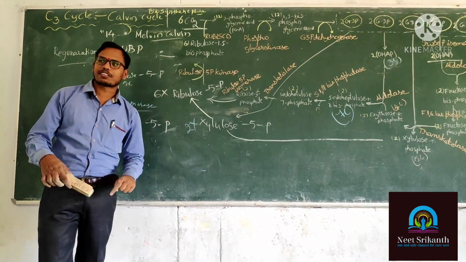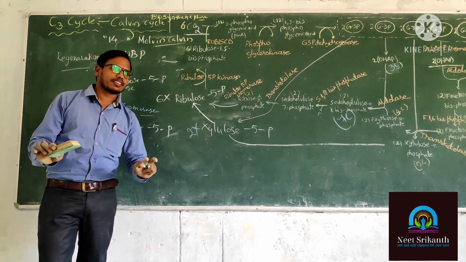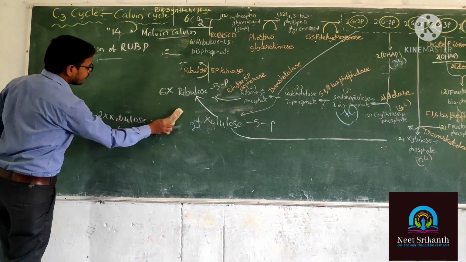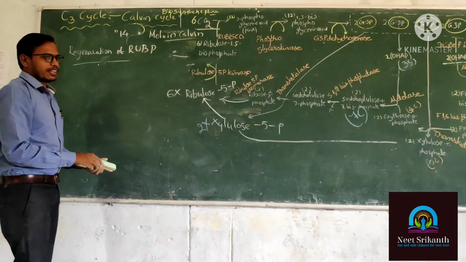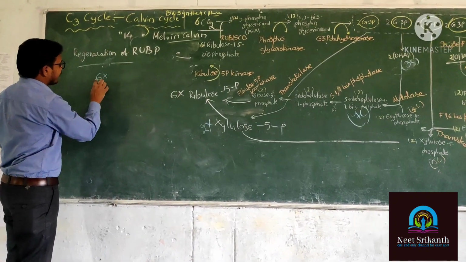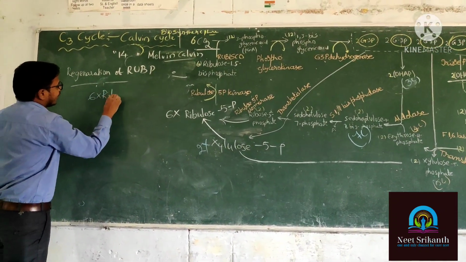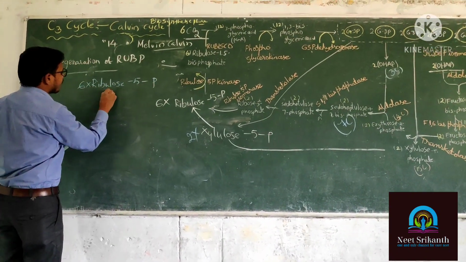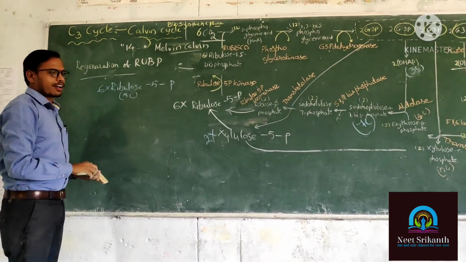Now we are going to discuss the last reaction in the regeneration of RUBP. Carefully listen. In the last reaction we have a product. What is the product name? 6 molecules of ribose 5-phosphate. How many carbons are there here? 5 carbons.